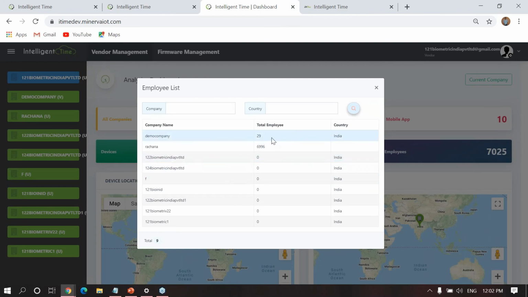It's not like it will show demo company, how many. It is not like that. It will not show all the employee details, only the count.